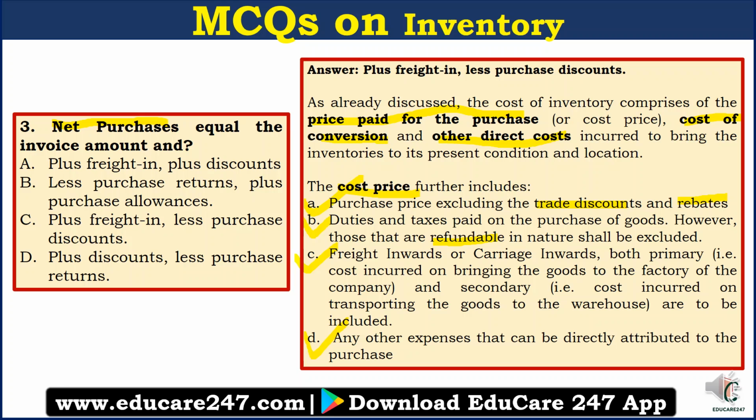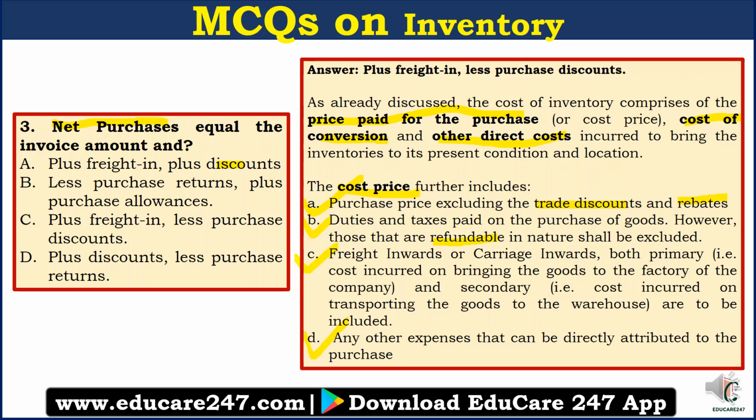So now we've understood what cost includes and what it does not include, right? So now let's go to our options once again. Option A, plus freight in plus discount. See, plus freight in is correct because freight in forms part of the cost. However, discounts do not form part of the cost. So plus discount is incorrect here. It should have been less discount. So option A is incorrect.